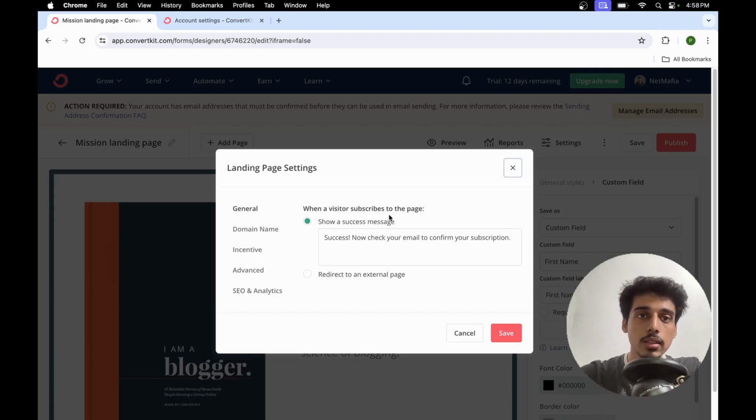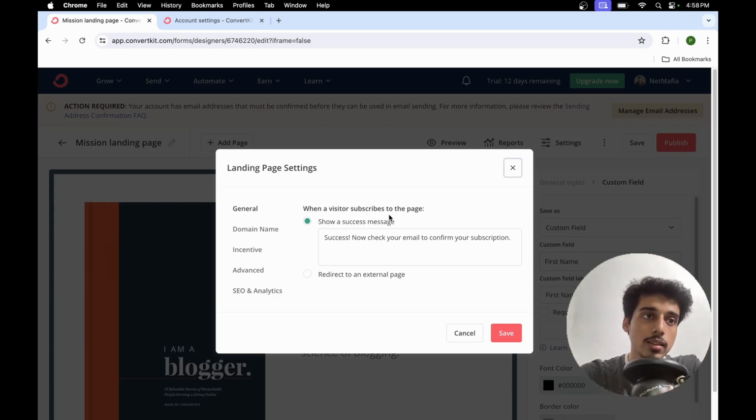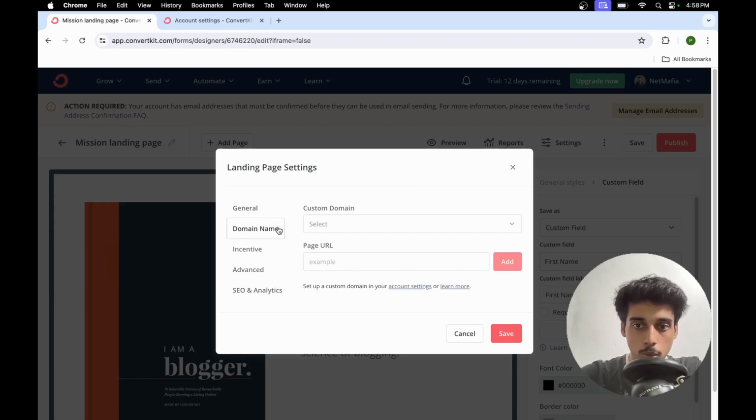And in the meantime, once they subscribe, you will be redirecting them to another page where you can suggest some other products that they can purchase in the meantime, right? But for now, I don't find the need to do it. So I'll just go to the other option, which is domain name. अब यहाँ पे, since I created this account with the help of my own website, my own business email,